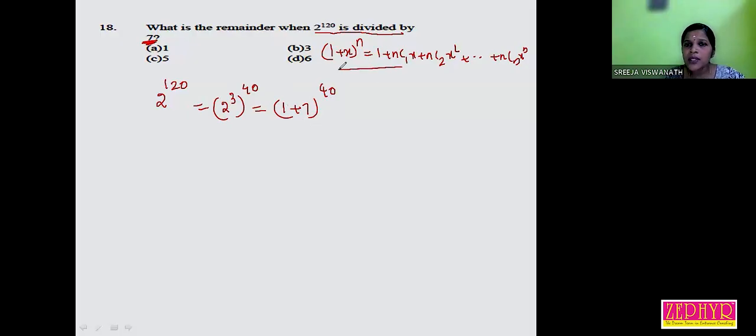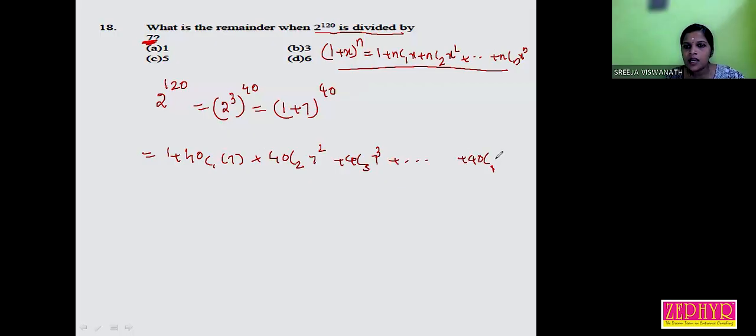Now you can use the formula: 1 plus x the whole raised to n is 1 plus nC1 x, that is 40C1 x 7, 40C2 x square, 40C3 x cube, up to 40C40 x raised to 40.